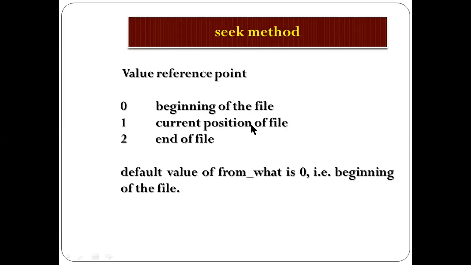And 1 means the current position of the file, whichever position your cursor is at. And 2 is EOF, end of file. The default value of from-what is 0, the beginning of the file. You can mention the position from the current position or from the end of file.